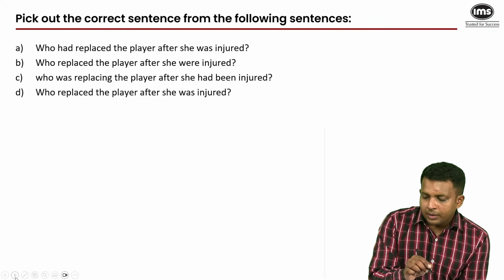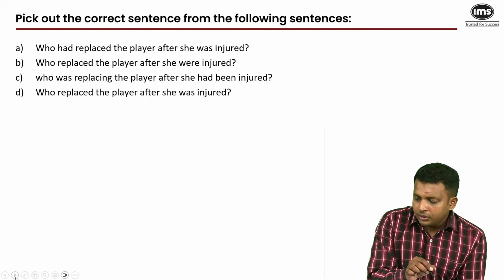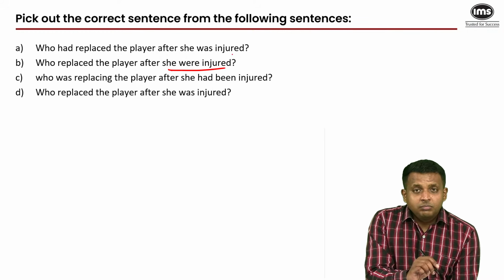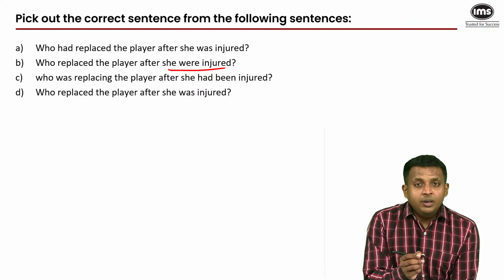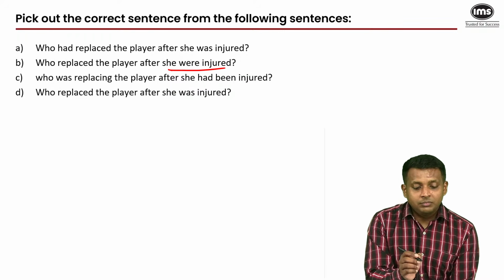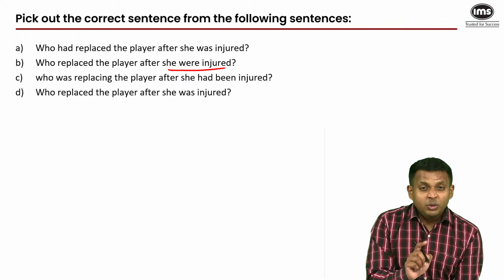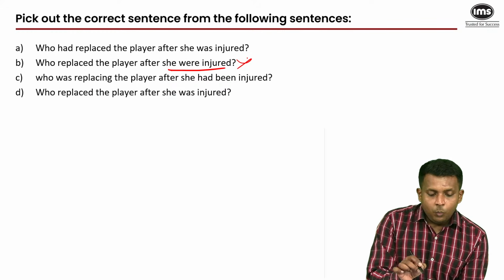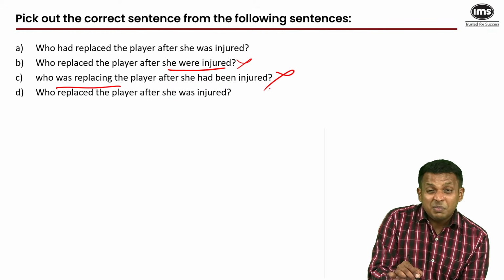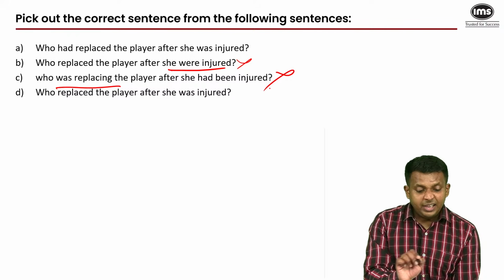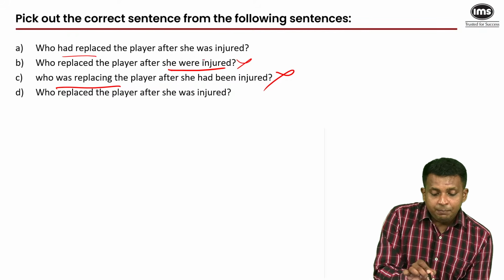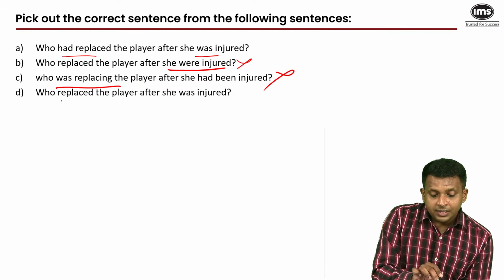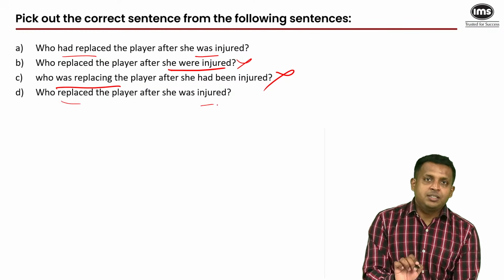So as soon as you start reading the options, you will eliminate "were, she were injured." You could use "were" in the past subjunctive mood, if she were injured. But no, we are not talking about an imaginary situation here. Eliminate. "Was replacing," past continuous tense, no reason to use that. Eliminate. Now the difference is "had replaced and was injured," past perfect and simple past, and "replaced and injured," simple past and simple past.